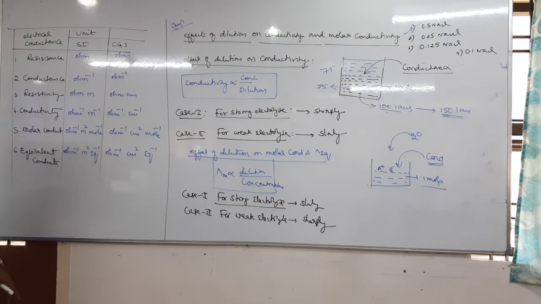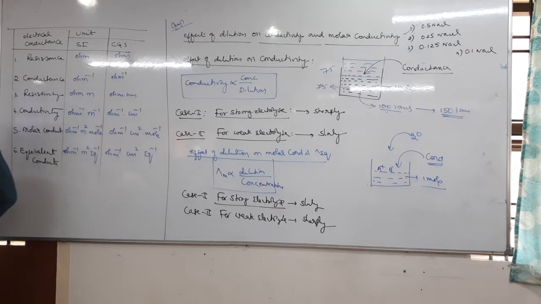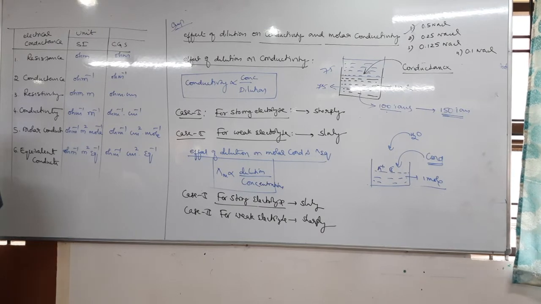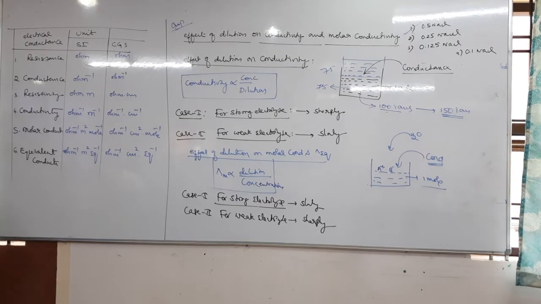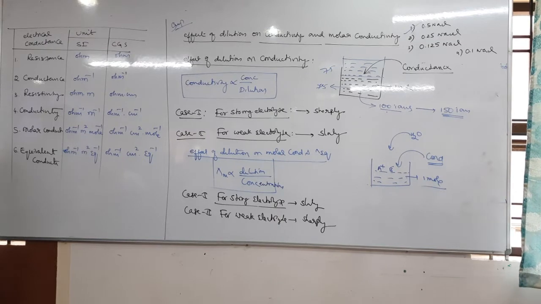The molar conductivity of electrolyte increases with dilution. What is the reason?